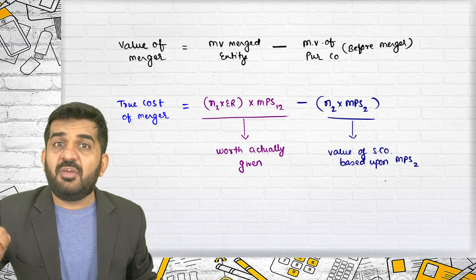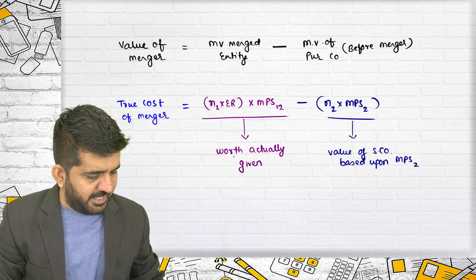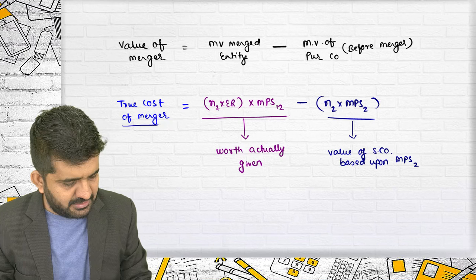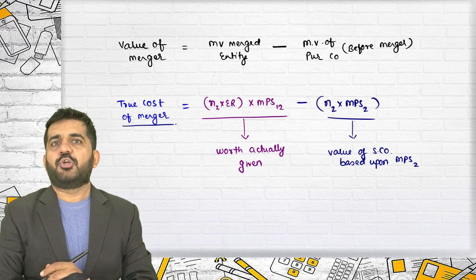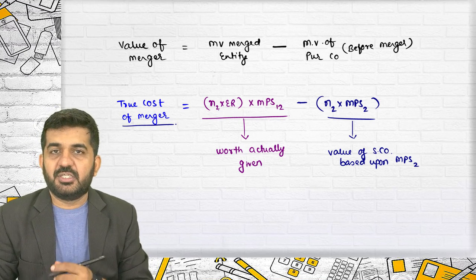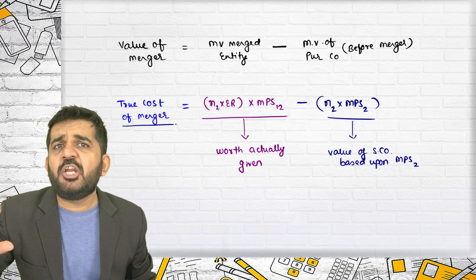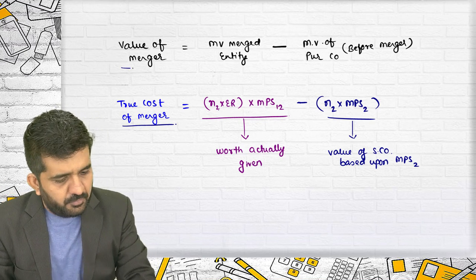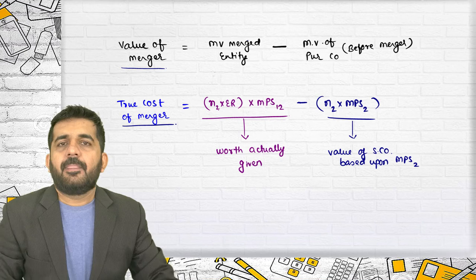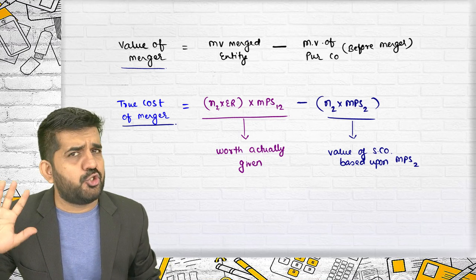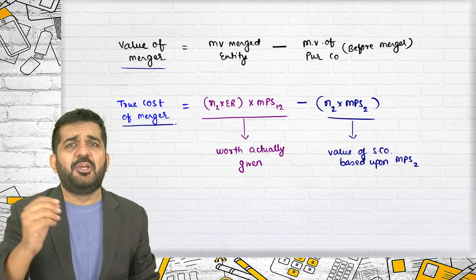What you are giving more than market price per share is this, which is termed as the true cost of merger. So put it in your formula book itself. Put the formula first, then your understanding should be absolutely clear. Believe me, no question will be difficult.